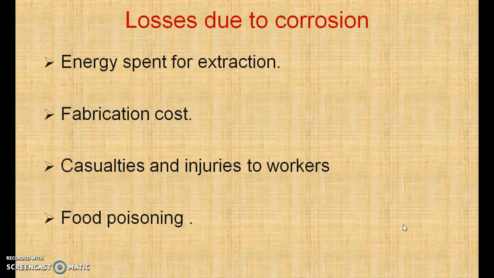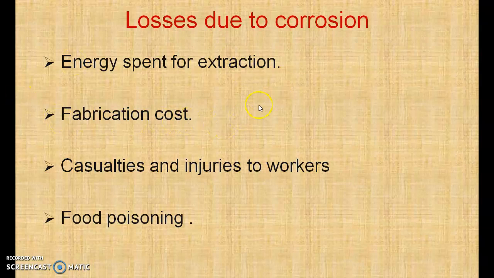Now losses due to corrosion. Whenever we talk about losses due to corrosion, it is said that a total of one-fourth of the world production of iron is lost due to corrosion. And when you calculate the losses, what points do you need to remember? The first very important thing is energy spent for extraction. Just now we have discussed that when we extract metal from the ores, a lot of energy is spent. So this energy loss will be there if there is a loss due to corrosion.